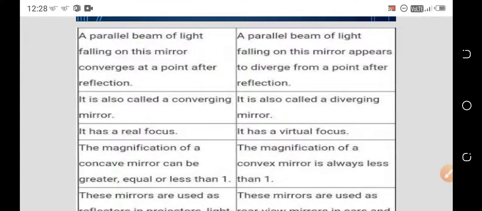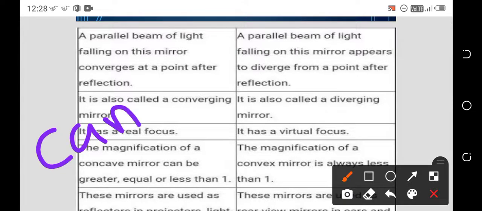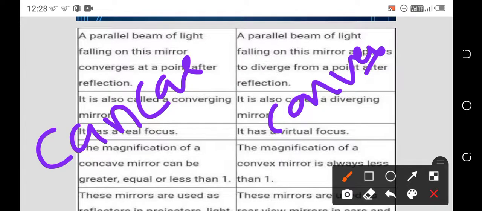So let's see what is the difference between the concave and convex mirror. A parallel beam of light falling on this mirror converges at a particular point after reflection. So here, as we discussed earlier, this is the concave mirror.